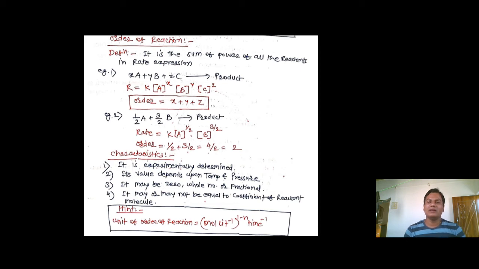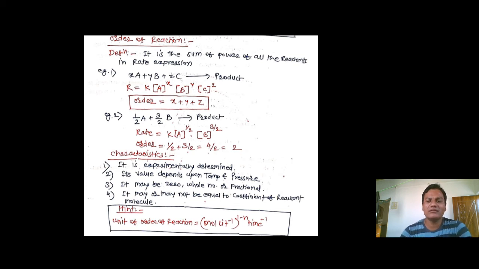सो वी कॅन डिफाइन ऑर्डर ऑफ रिएक्शन बाय अनदर वे. These are the powers to which concentrations are raised. You may define like this also. That is order of reaction. So overall order is equal to sum of these powers. So that is x plus y plus z.